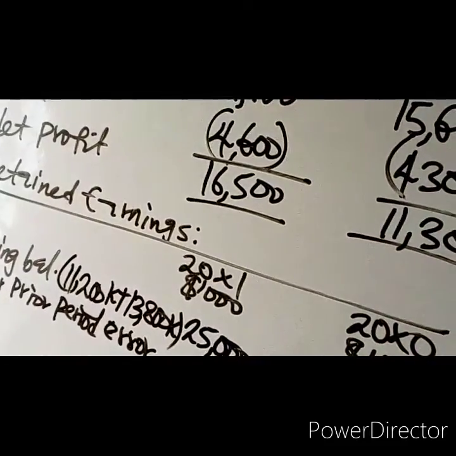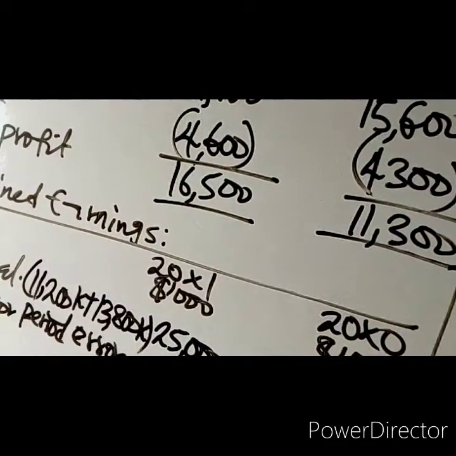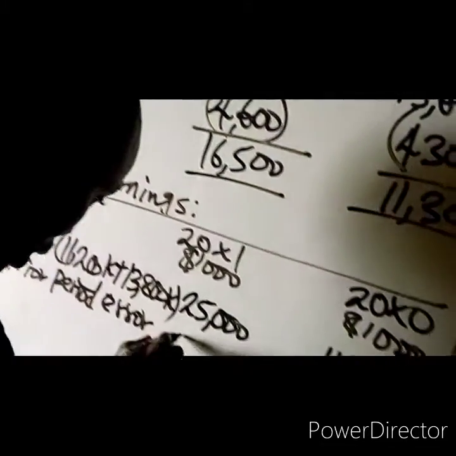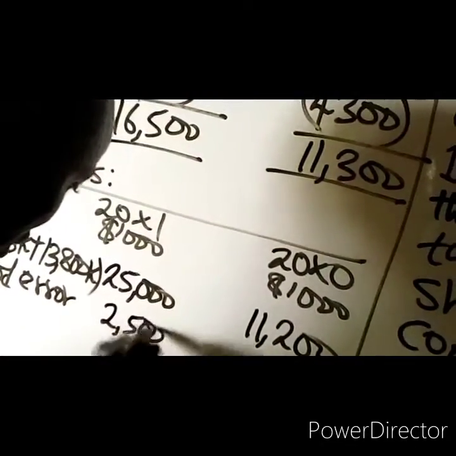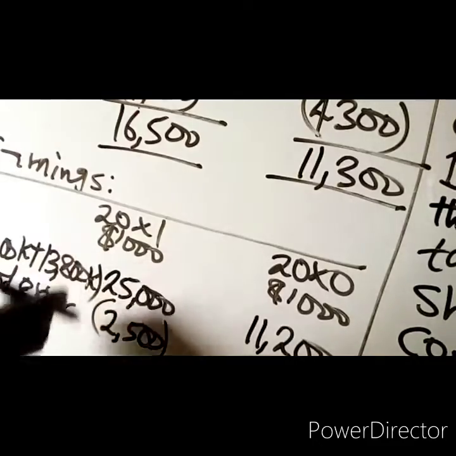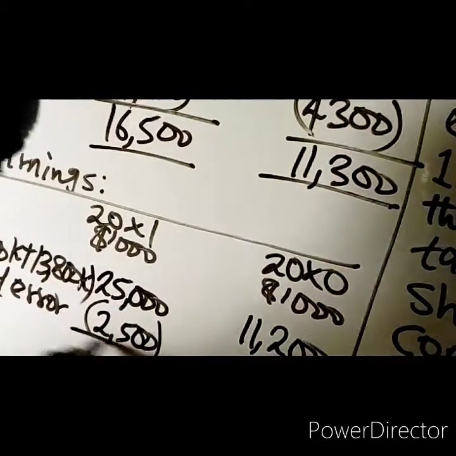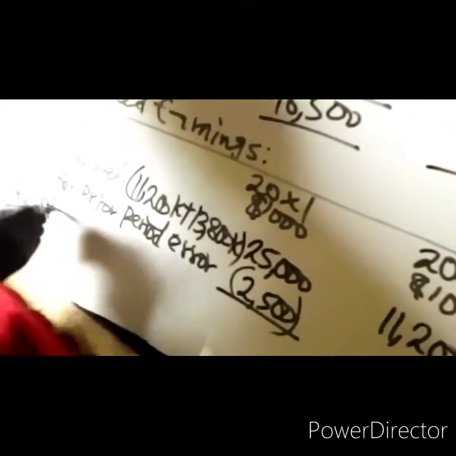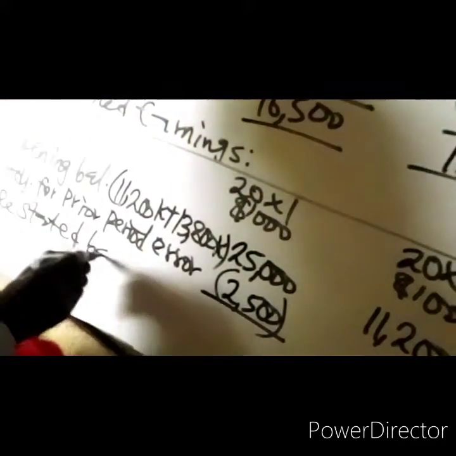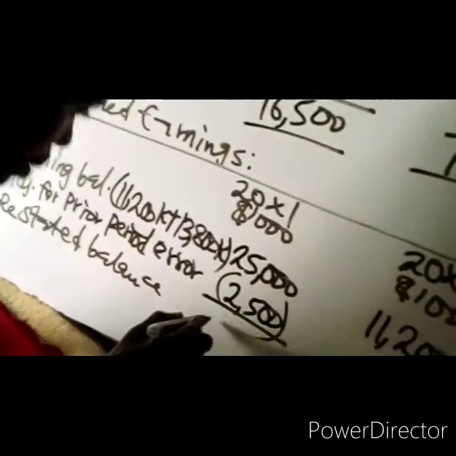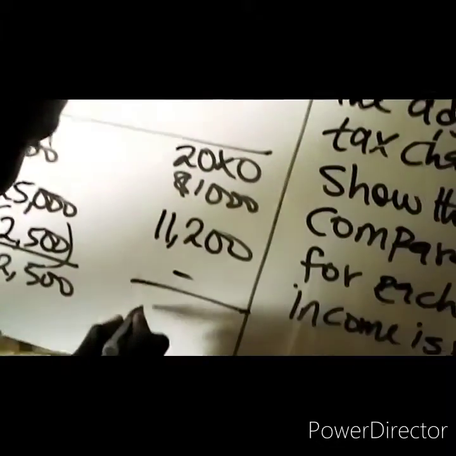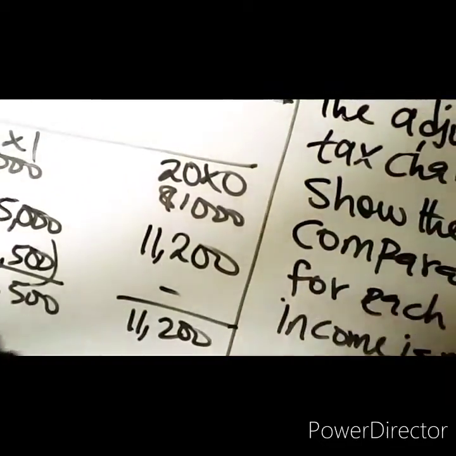The error we want to adjust is 2.5 million, which is the current year. We adjust the 2.5 million in the retained earnings. So the restated balance will be 22.5 million. Then this will still remain as 11.2 million.